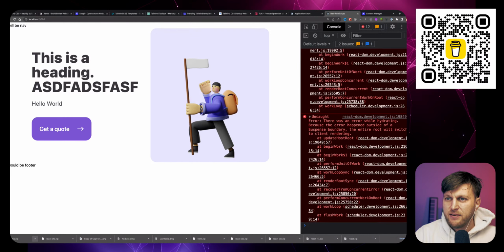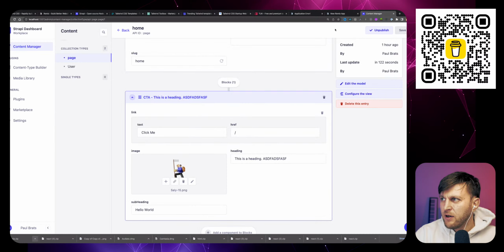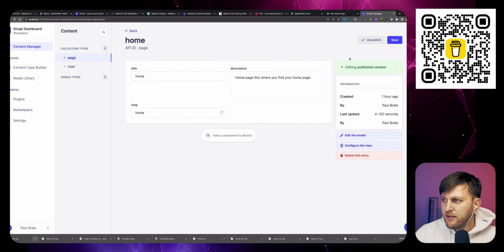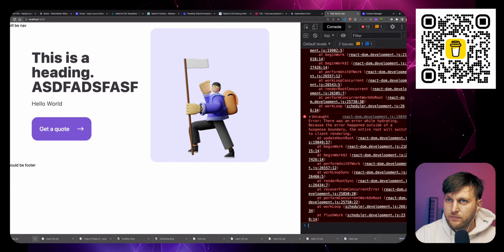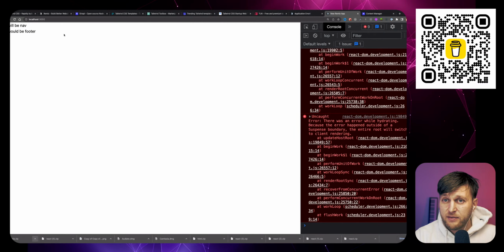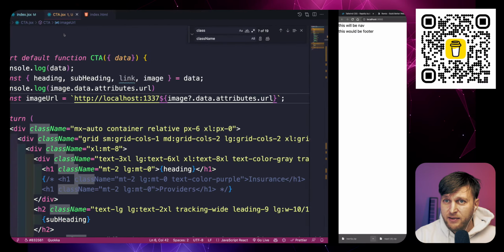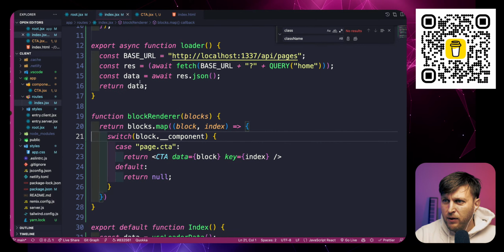And so if there's a header, if I go here to Content Manager and delete this, save, go back to my application, nothing will render. Our block renderer is like, hey, I'm looking for this page CTA, but there's nothing there. So I'm going to return null.